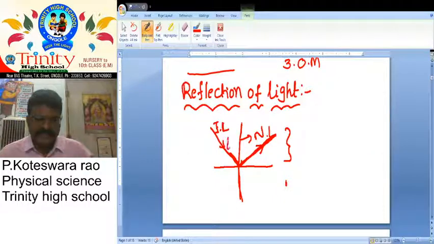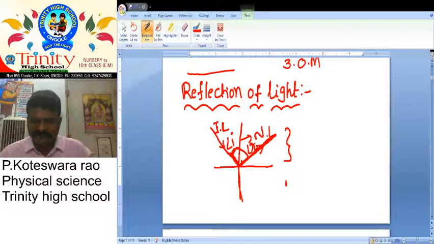Here this angle is called angle I. The angle between the incident ray and the normal line is called the angle of incidence. What about this one? Angle of reflection. Could you define the angle of reflection? The angle between the normal line and the reflected ray.